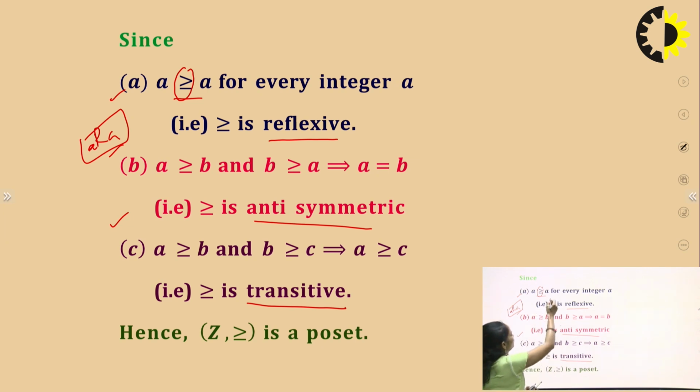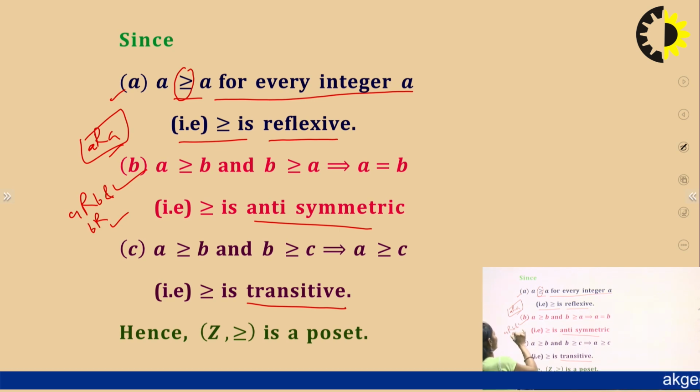So for every integer A, the greater than or equal to relation is reflexive. Second, antisymmetric. What is an antisymmetric relation? If A is related to B and B is related to A, this implies that A is equal to B.